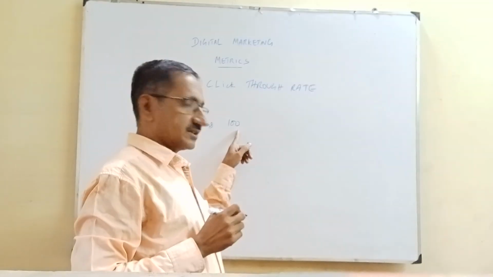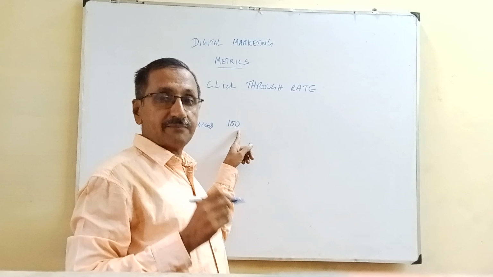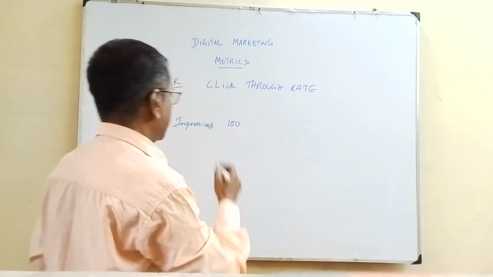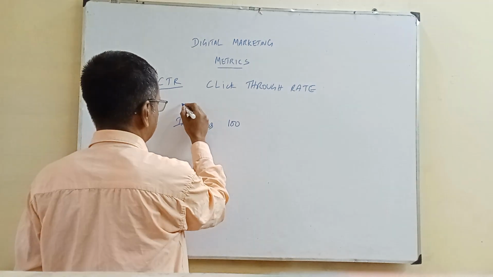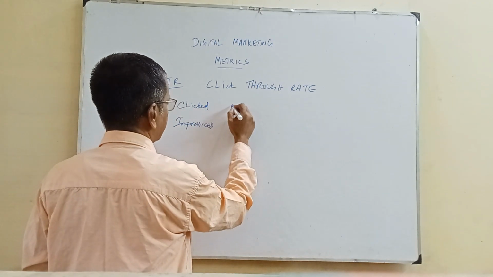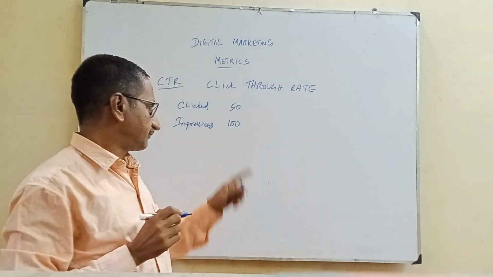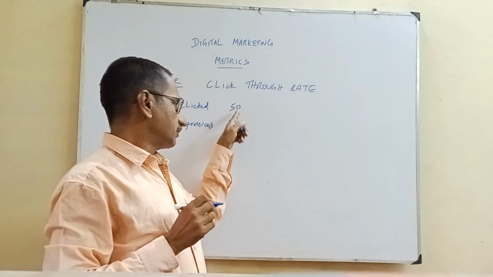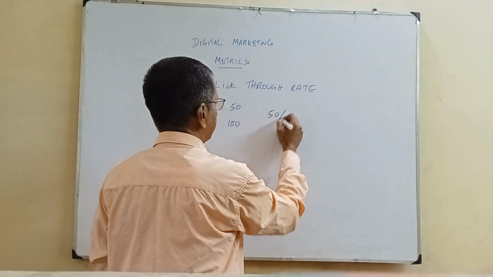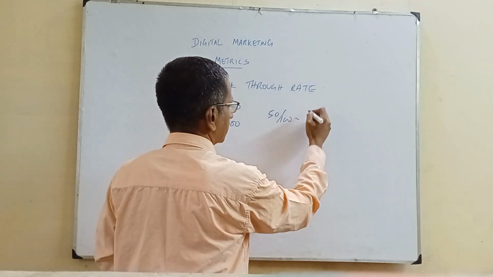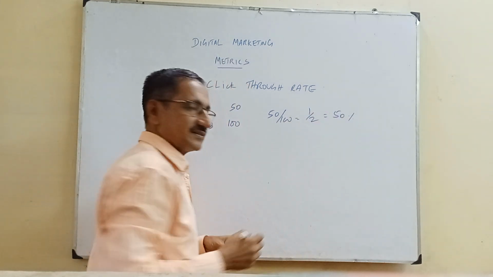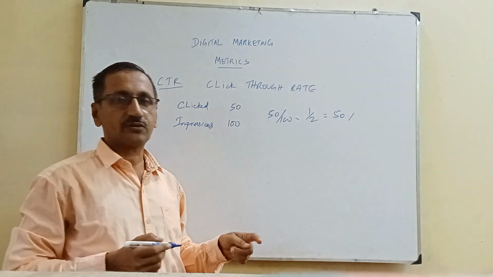Total impressions are nothing but how many people have seen my digital marketing campaign, and then how many people have clicked on my campaigns. Suppose 50 people clicked on my campaigns, so my click-through rate will be 50 by 100, approximately 1 by 2. So it's 50%. That's called click-through rate.